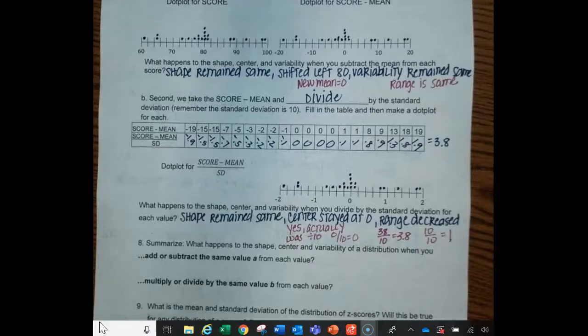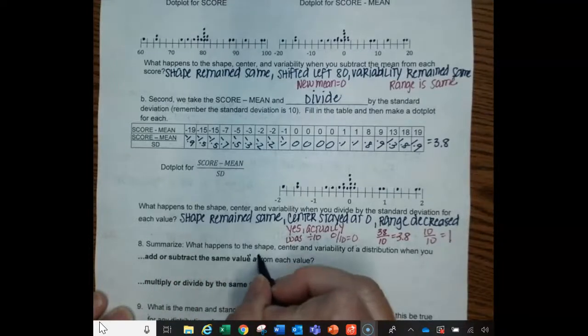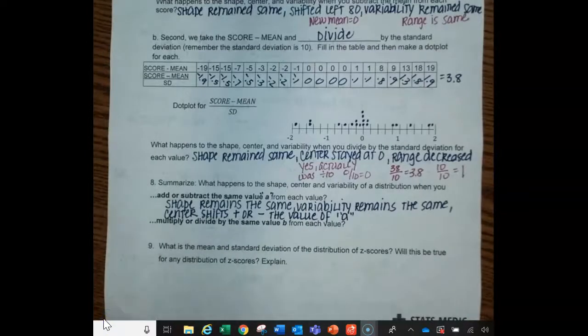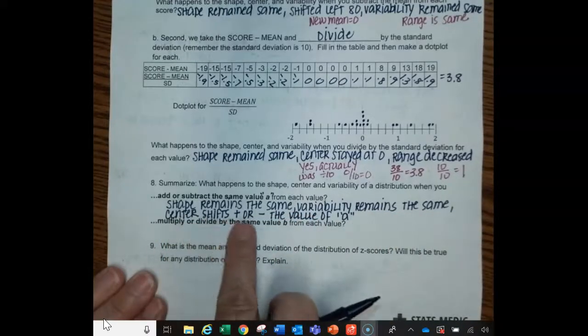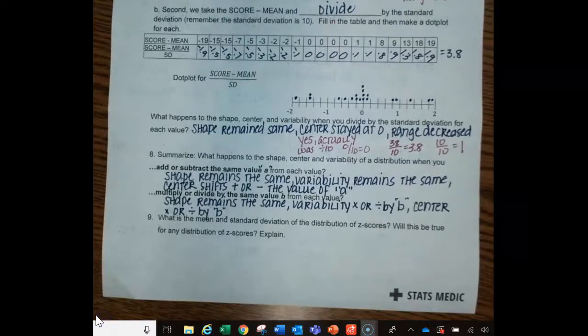Okay, so let's kind of summarize this down. If you add or subtract the same value A to each value, you're just adding or subtracting the same number, what is going to happen? The shape remains the same, the variability remains the same, and only the center is going to shift positive or negative, whatever the value of A. What if you multiply by or divide by the same value B to each value? The shape will remain the same. The variability, range, standard deviation, multiply or divide by B, whatever you did in the original change. And your center will also multiply or divide by B, okay?